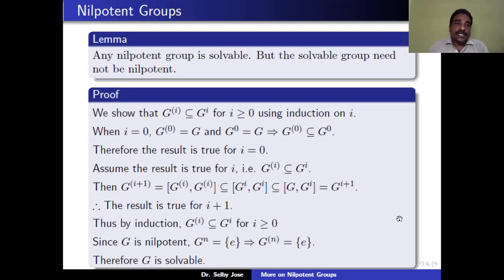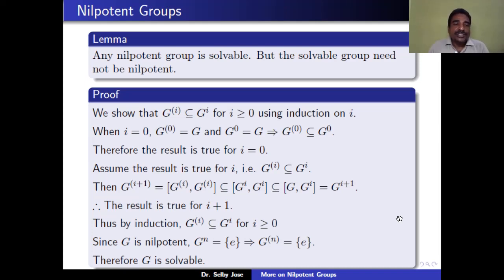That means that the set of all nilpotent groups is a subset of the set of all solvable groups, and this inclusion is a proper inclusion. That means there are some solvable groups which are not nilpotent. So let us see the proof that a nilpotent group is solvable. Let G be a group which is nilpotent.